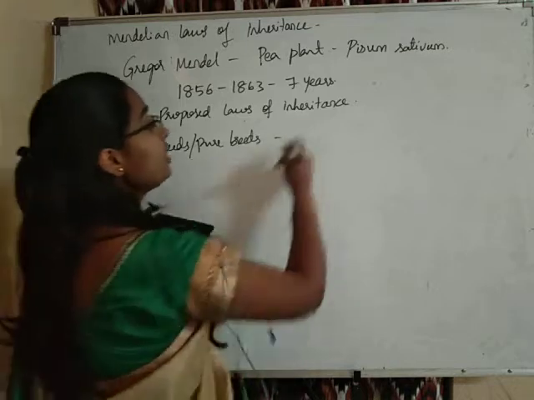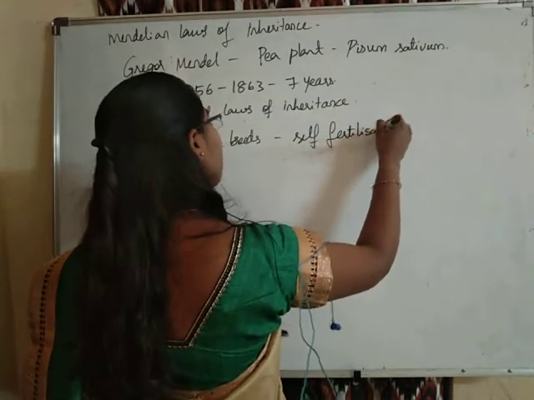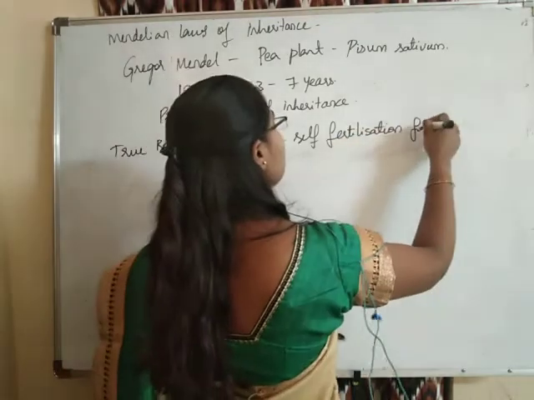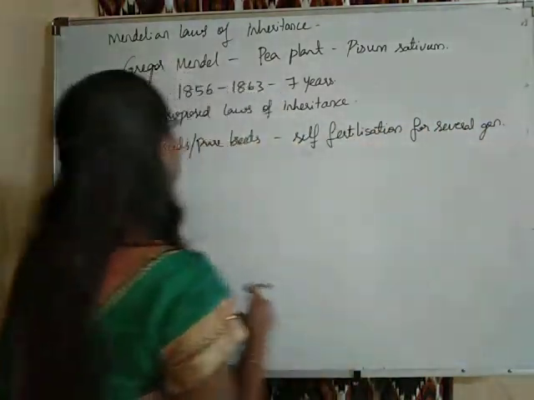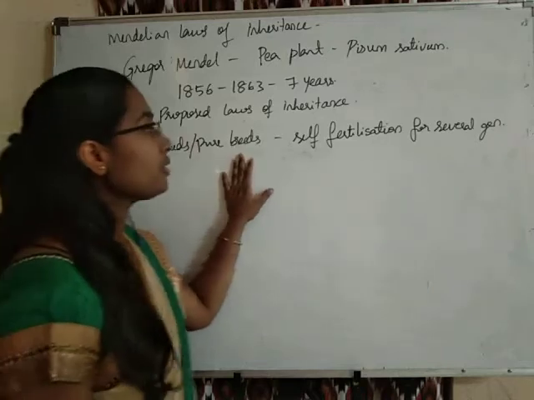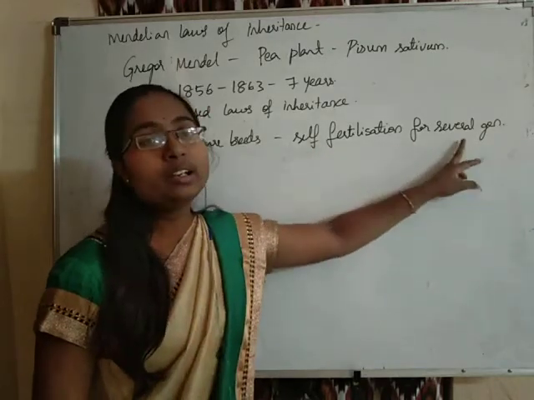They have undergone self-fertilization for several generations.